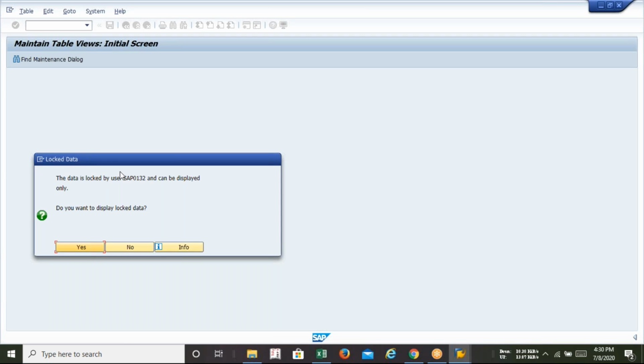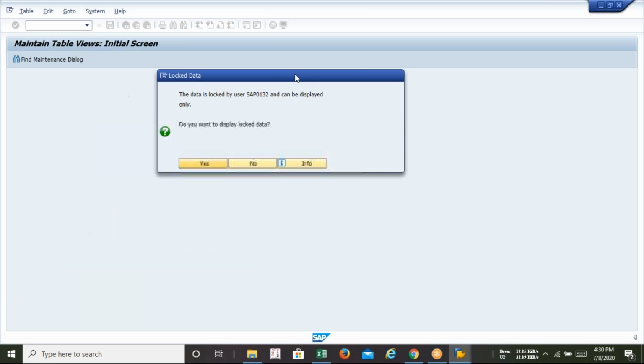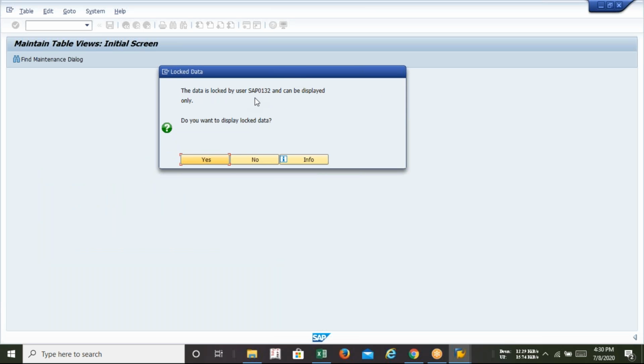It's very irritating in SAP. The one thing which irritates us so much is this, locked by some other user. Sometimes people forget they need to sign out from the system.